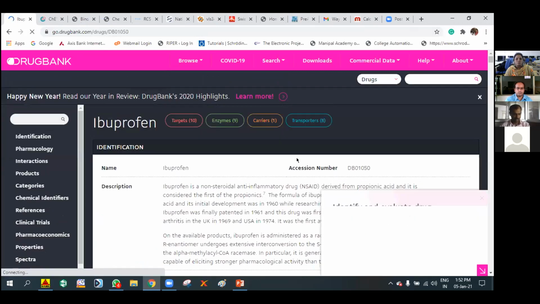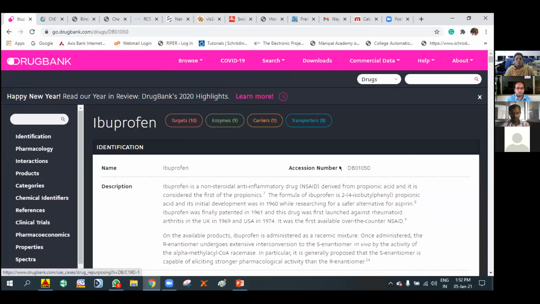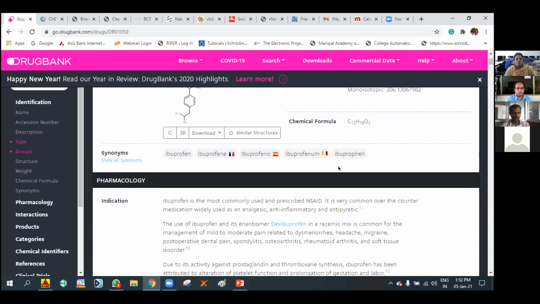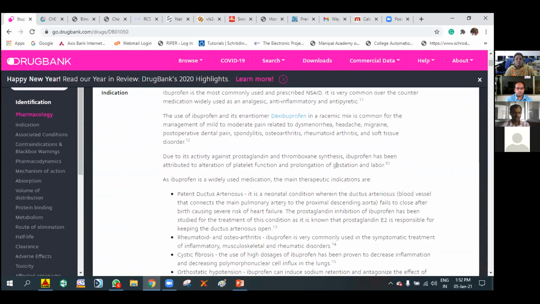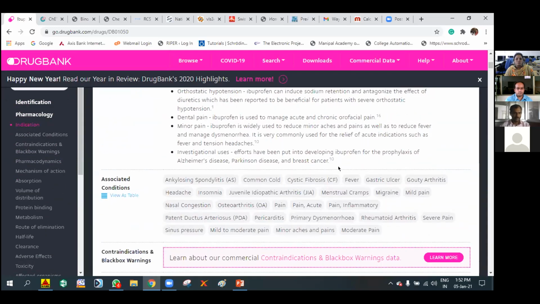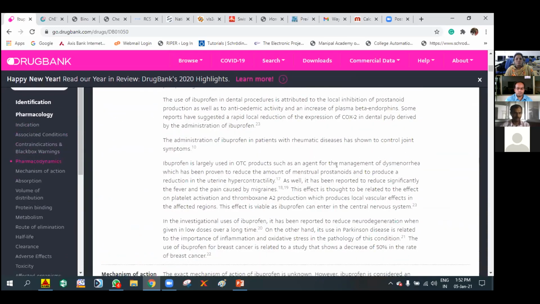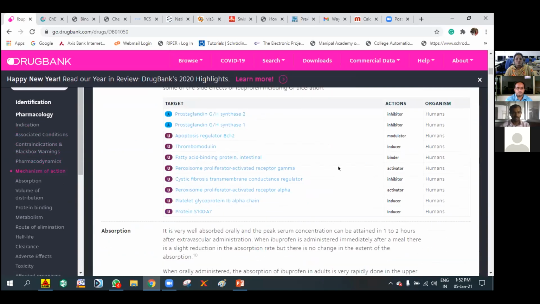for finding the different properties. So it is giving the complete description of the compound and structure, its weight and synonyms. And what is the indication? That is, the pharmacology indications it is giving, and pharmacodynamics related to ibuprofen, mechanism of action, clearly we can observe.